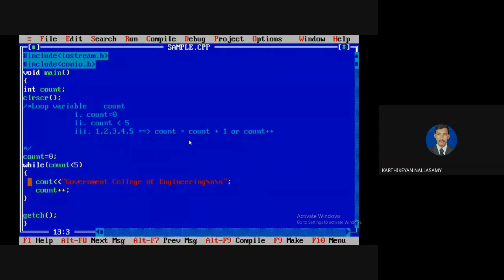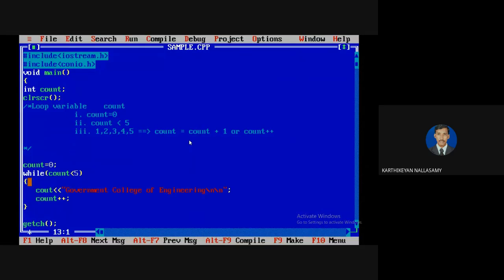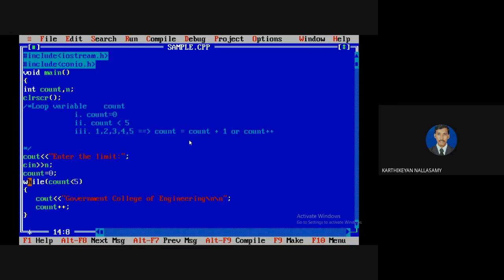Okay, here the thing is, instead of this 5, for example, if the user wants to set a limit, for example, that the limit is called n. So that means I'm going to set a maximum number of times that will be executed. So cout, enter the limit: maximum how many number of times you want to execute. So I'm going to read the input from the user. So it's okay. Now I'm going to run it.